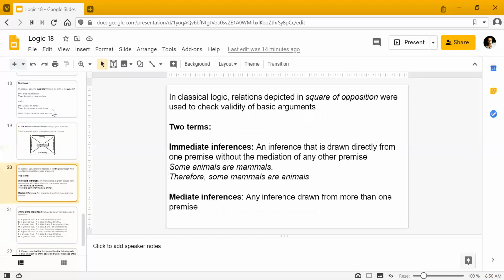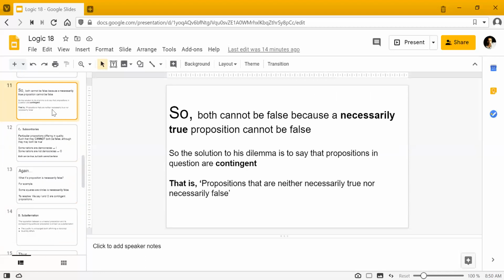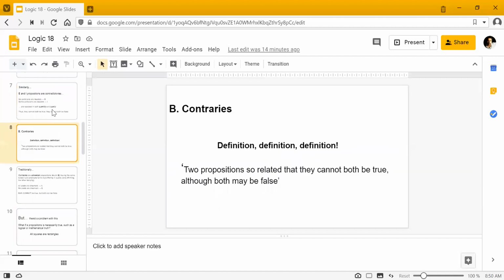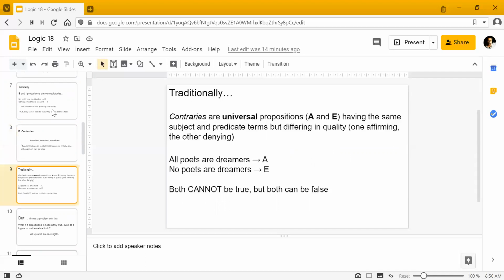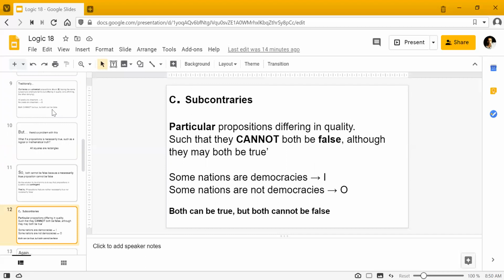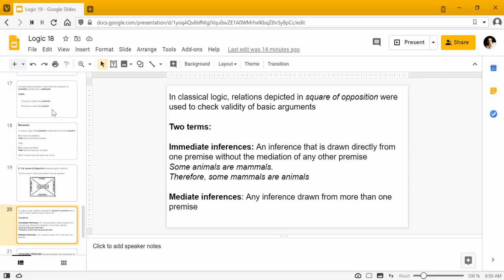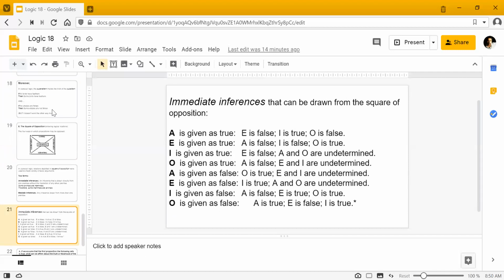How are we doing that? We're doing that by covering all that we did. ठीक है? So contraries का हमें पता है क्या होता है. Contraries में both cannot be true, but both can be false. Subcontraries में हमें पता है both cannot be false, but both can be true. So अगर वो सारे rules apply करें, so this is what you get. So for each of these propositions, आप इसके opposition से you can figure out the remaining or the rest of the three cases.